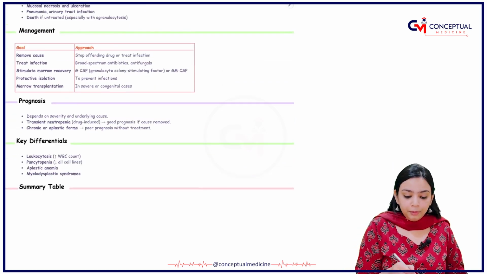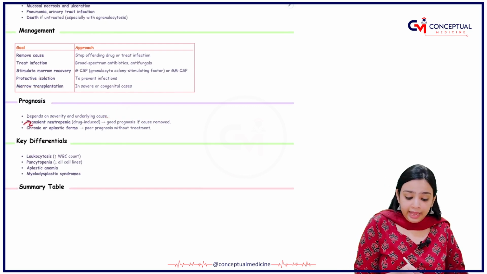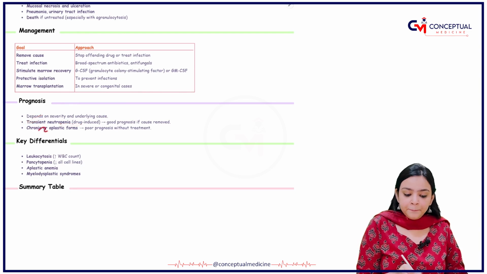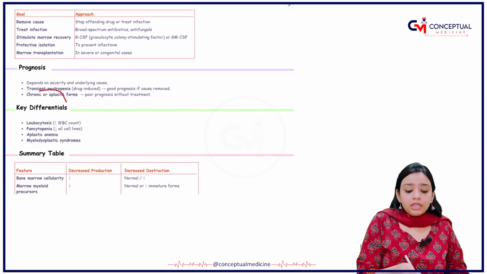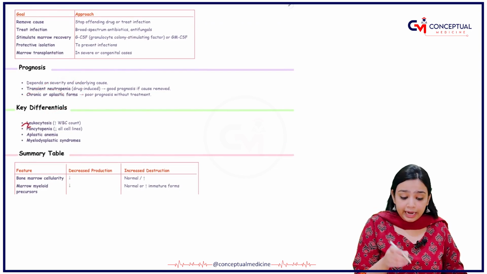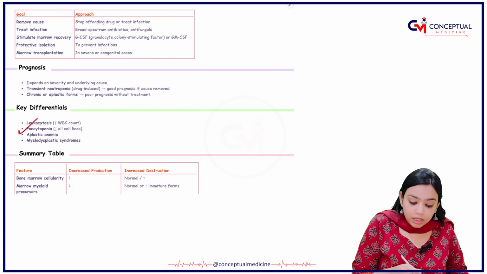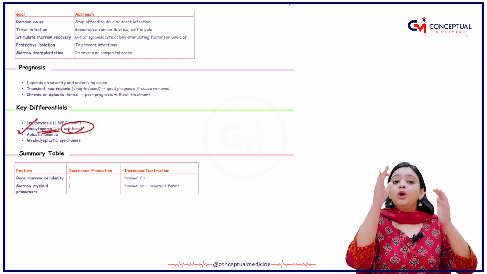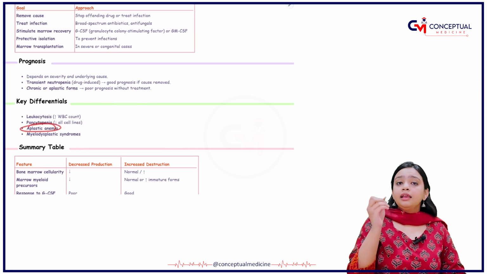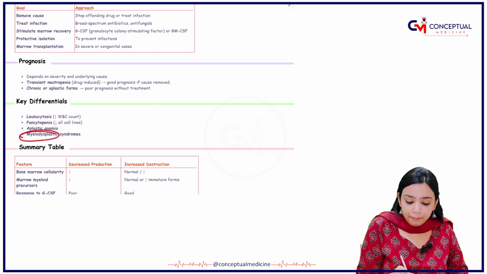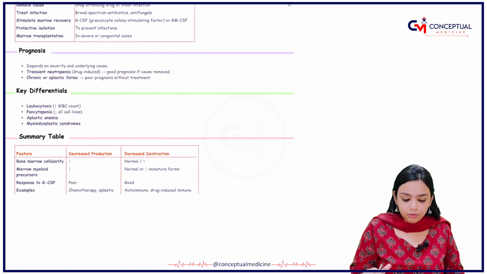You will do that. What is the prognosis? The prognosis depends on the severity and the underlying cause of the disease. Transient neutropenia has a good prognosis. Then chronic or aplastic forms have a very, very poor prognosis. What are the key differentials you need to keep in mind? First one is leukocytosis, which means there is an increase in the WBC count. Then is pancytopenia, meaning decrease in all cell lines. We will study pancytopenia also, okay? Aplastic anemia can be your differential diagnosis. Then is your myelodysplastic syndrome. These are the differential diagnoses which you need to keep in mind.